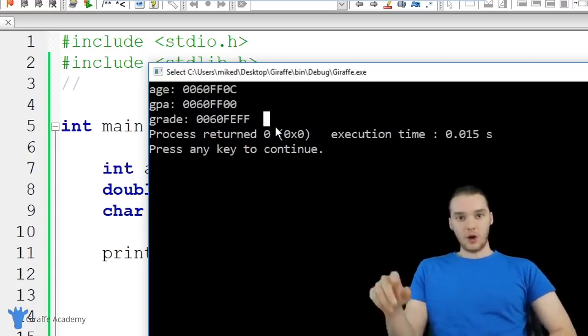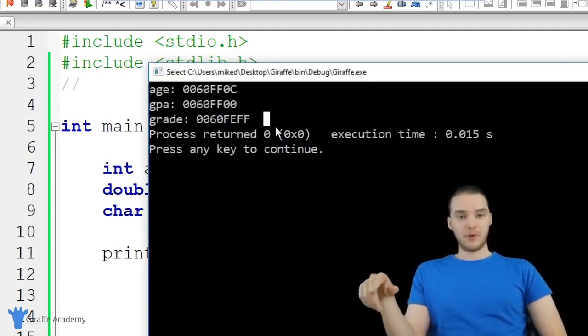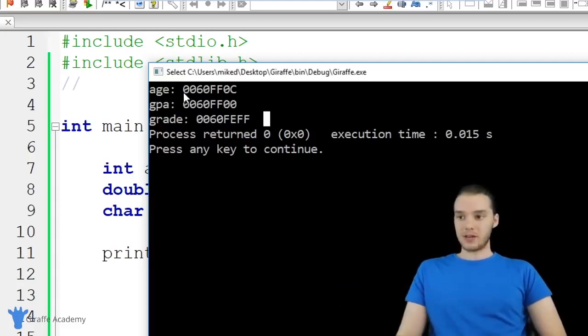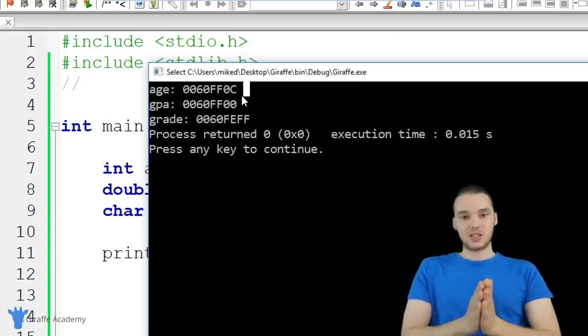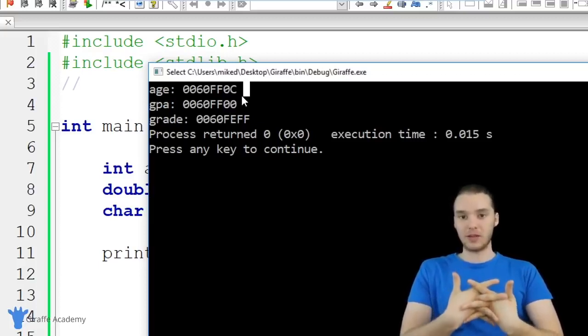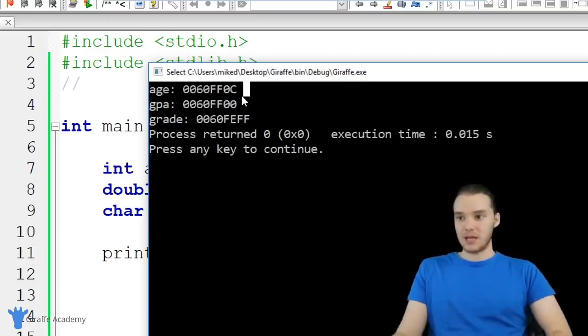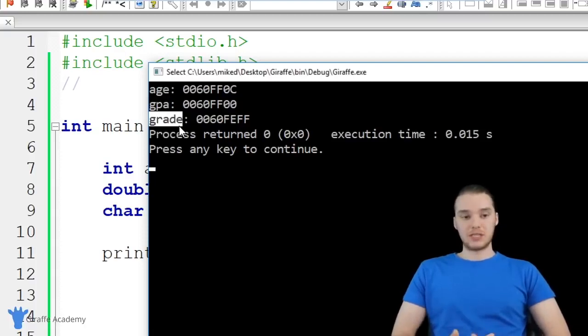So if you were to go into my computer and go to memory address 0060FF0C, that's actually going to store the value of 30. It's going to store the value that's inside of that age variable. If you were to go to this memory address, you would see the value inside of GPA. If you were going to this memory address, you would see the letter, which was a capital A.